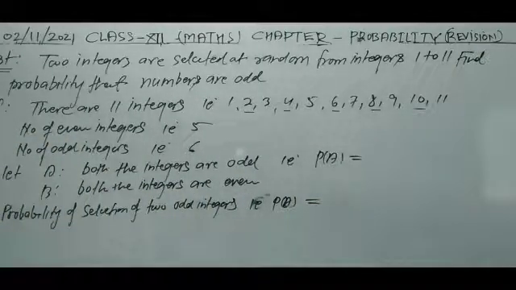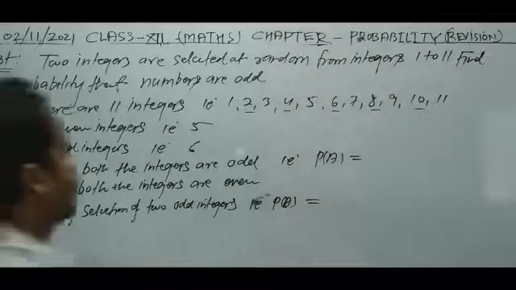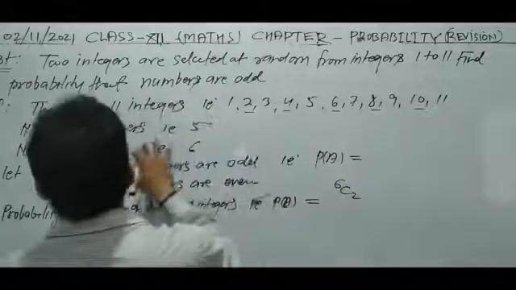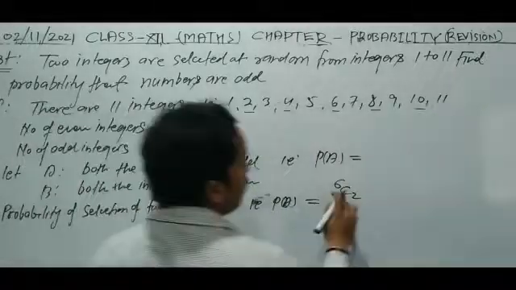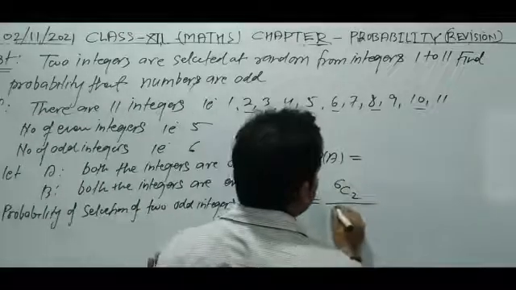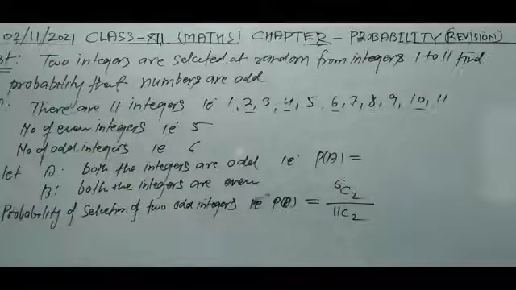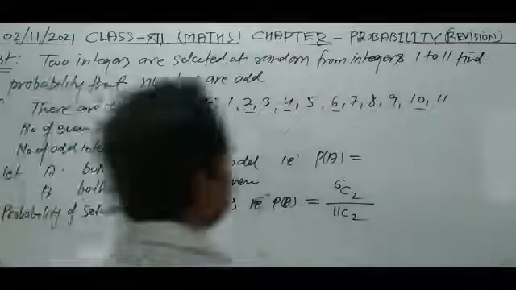P of A is 6C2, meaning we select 2 out of 6 because there are 6 odd integers, whole upon 11C2, which is the total possible outcomes. So 6C2 whole upon 11C2. Now we can solve this and get the result.